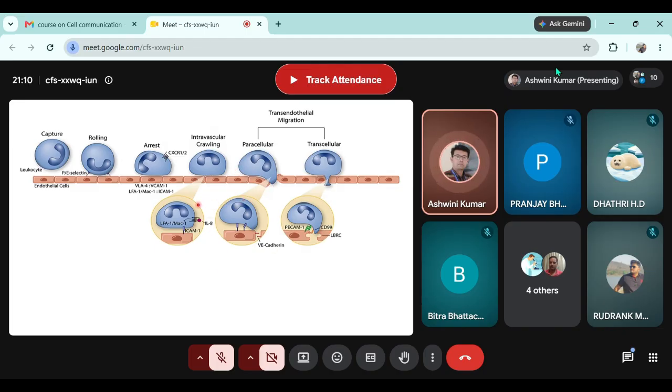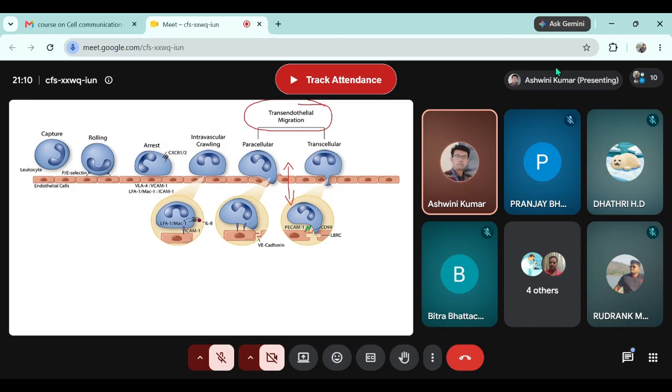How many of you can recall? Yes, sir. Okay. So this is the figure of diapedesis. It is also called transendothelial migration, that means migration of immune cells across the endothelial membrane from here to here. And that's why transendothelial migration.